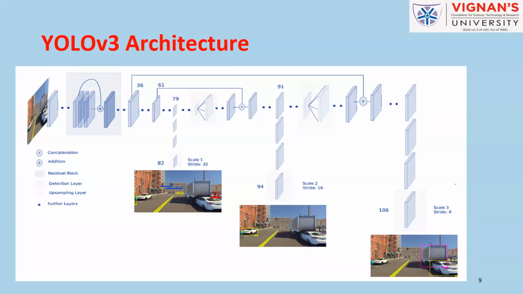And similarly, at the final layer 106, we'll keep the stride value as 8, and the feature map will be of size 52 by 52. Here we'll detect much smaller objects.